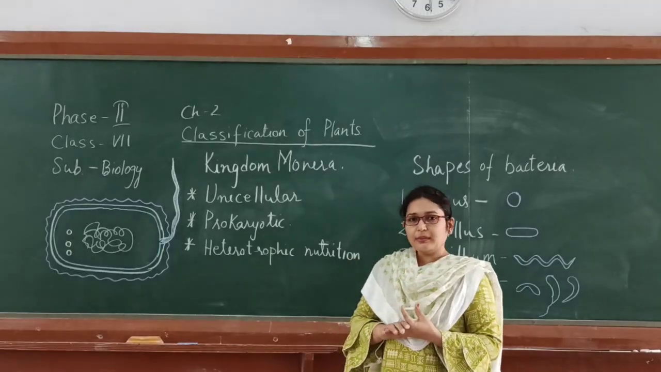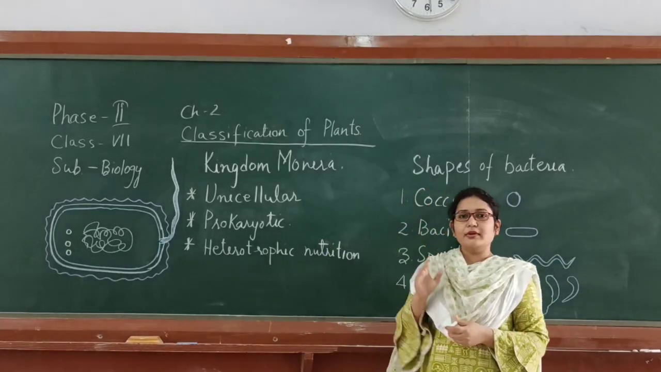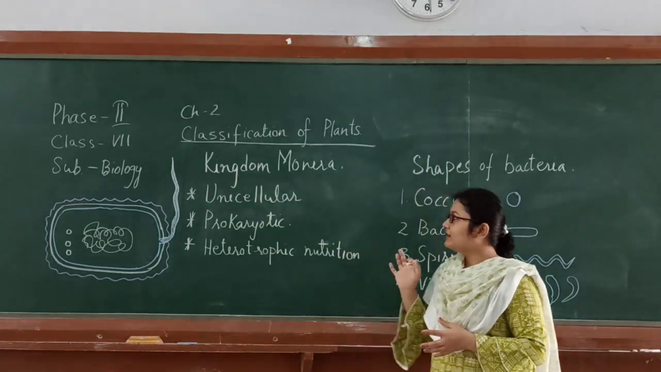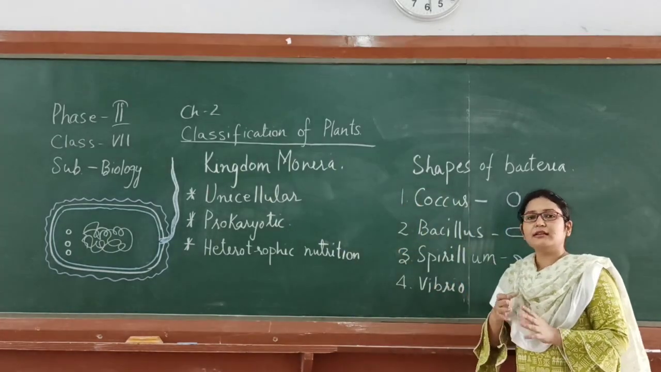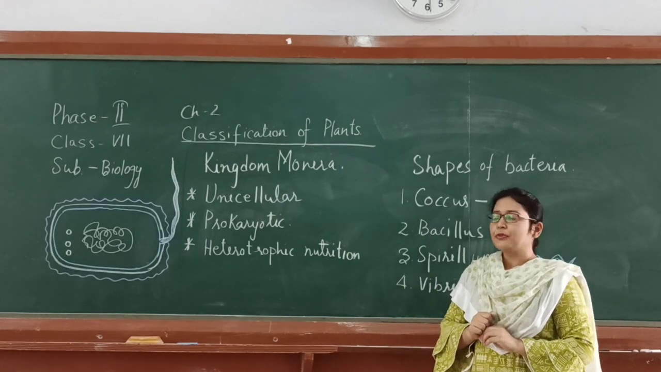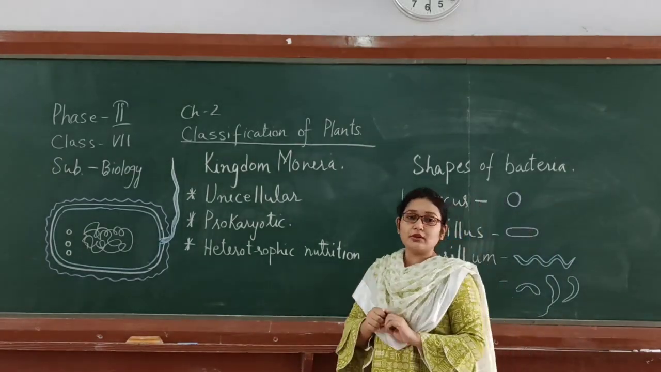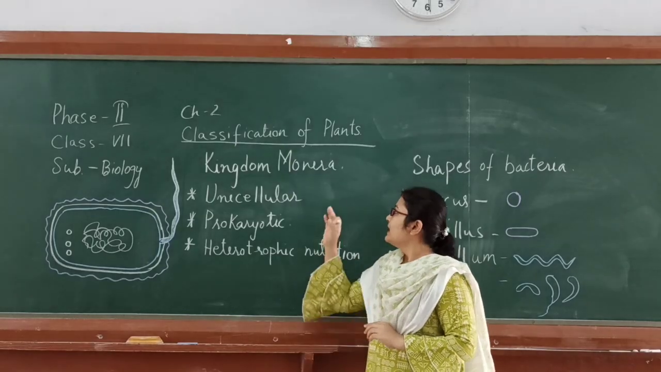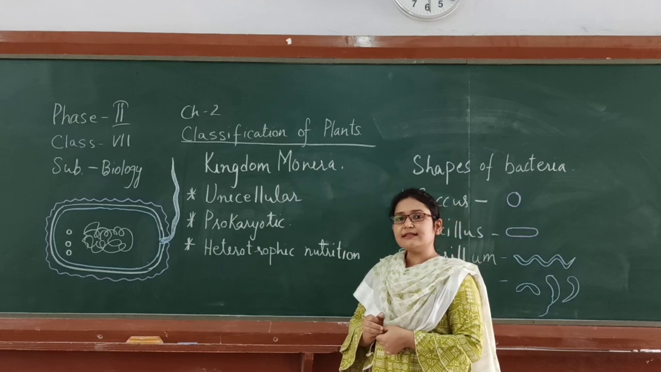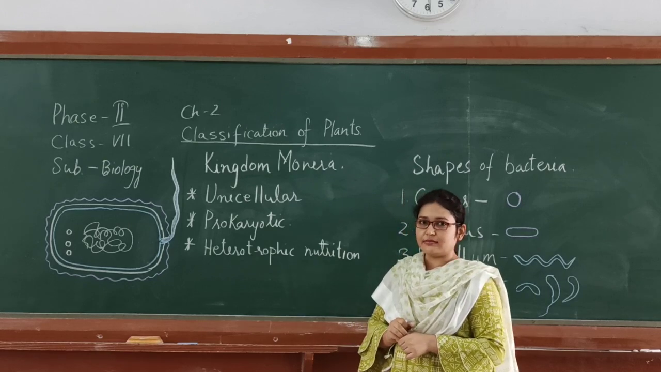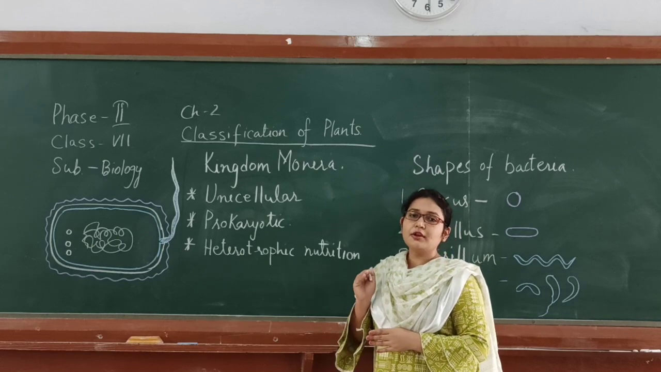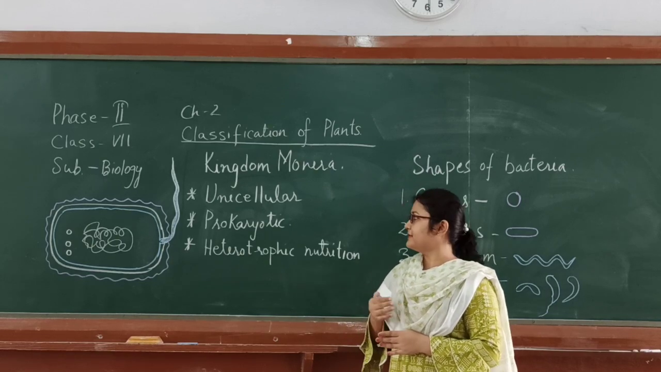Okay, so now we will deal with the kingdom Monera. We will go through the characteristics and the different shapes and the different types of life forms which come under the kingdom Monera. So first and foremost, let's look at the characteristics. Monerans are unicellular organisms. What does unicellular mean? That means they are single cell organisms. They are the simplest, most primitive form of organism to have existed on this planet.